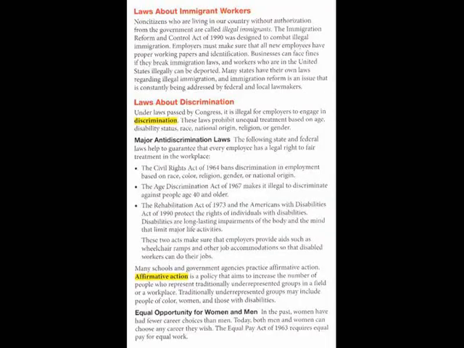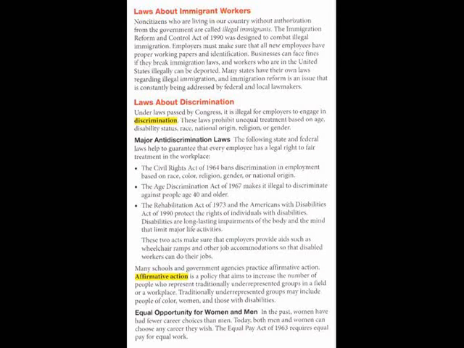Laws about immigrant workers. Non-citizens who are living in our country without authorization from the government are called illegal immigrants. The Immigration Reform and Control Act of 1990 was designed to combat illegal immigration. Employers must make sure that all new employees have proper working papers and identification. Businesses can face fines if they break immigration laws, and workers who are in the United States illegally can be deported. Many states have their own laws regarding illegal immigration, and immigration reform is an issue that is constantly being addressed by federal and local lawmakers.